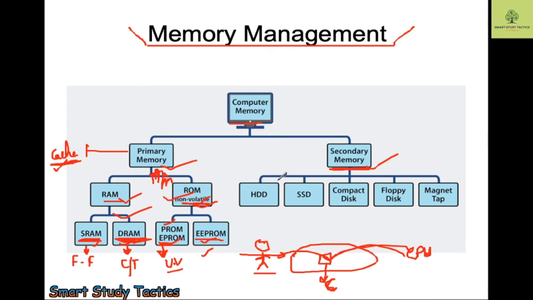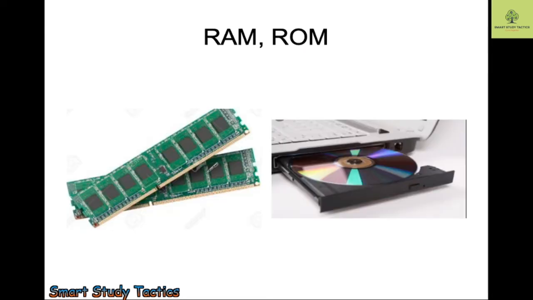First category, if we talk about HDD, hard disk drive. Many of you are familiar with the hard disk drive. If you are not familiar, I will show you images of these things, but first you should know about the hard disk drive. Then we have the compact disk, floppy disk, SSD, magnetic tape, and such things. These are the names that you have to remember. The secondary memory is the easiest part to understand, because many of you have seen many of these things, but you have not seen others. So let's see what I'm going to show you.